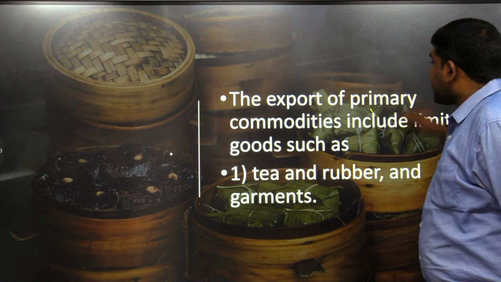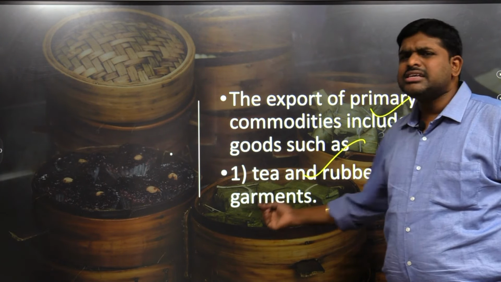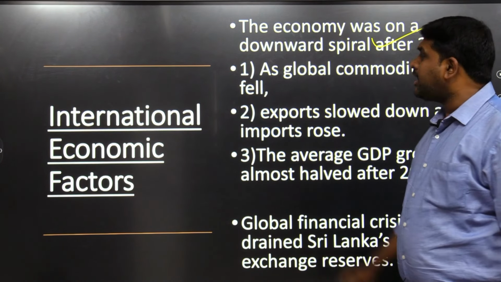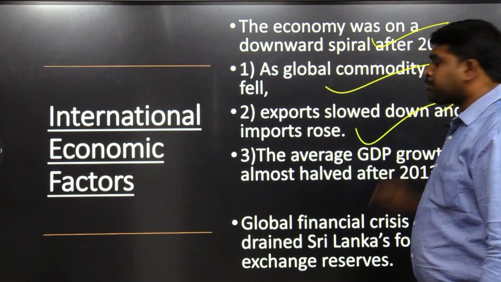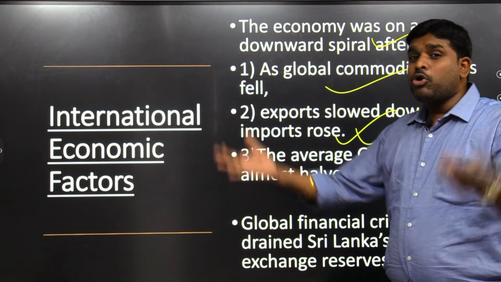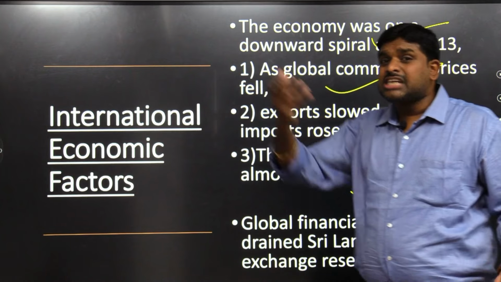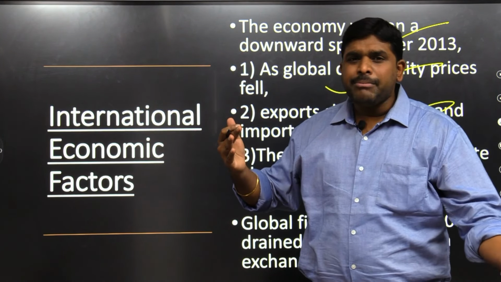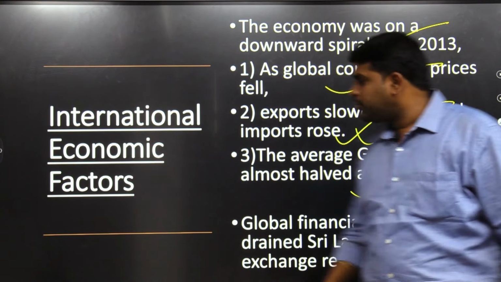In the same way, the exports of primary commodities include limited goods such as tea, rubber and garments, like the textile industry. The economy was on a downward spiral mainly because global commodity prices were down, exports slowed down, imports increased, and the average GDP growth fell. Why? Because exports are reducing, imports are increasing, the economy is coming down. So the GDP, the gross domestic product, is reducing.